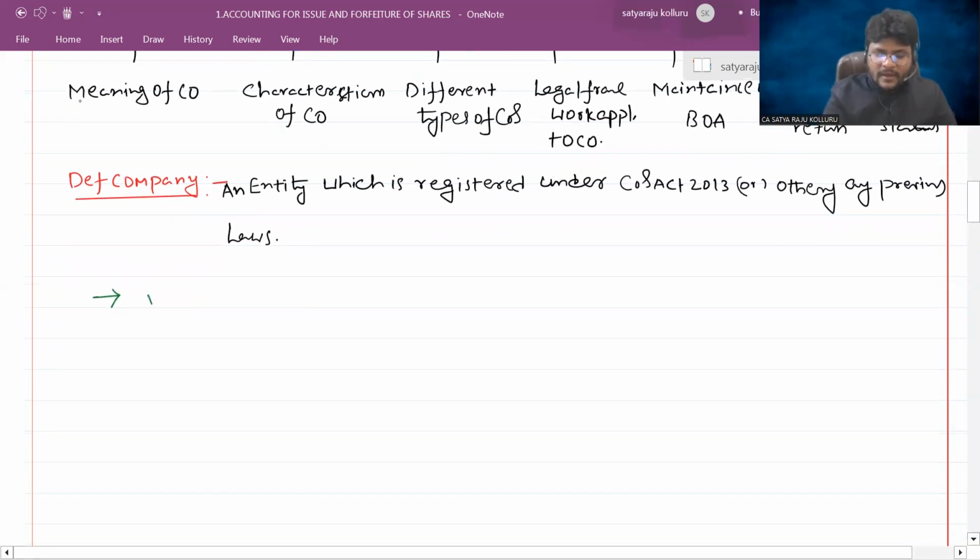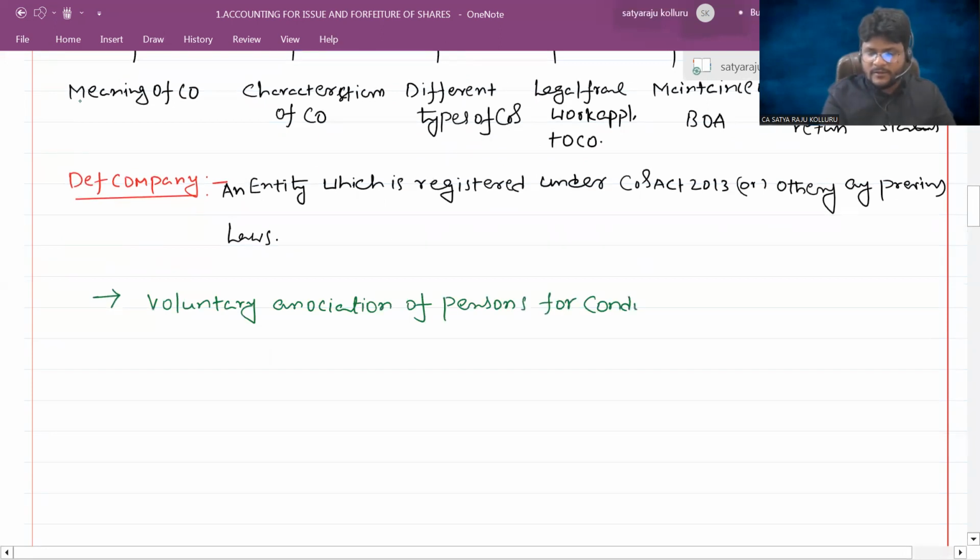Company means a voluntary association of persons for conducting business and sharing profits.